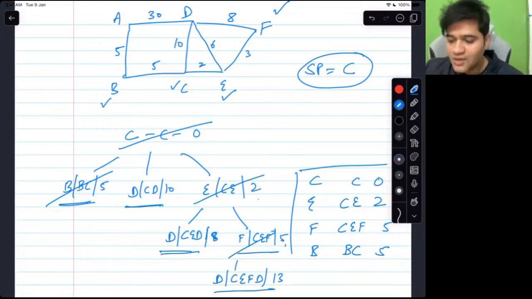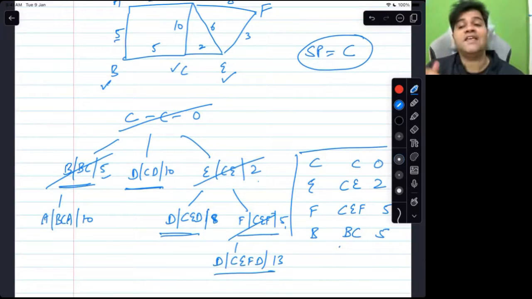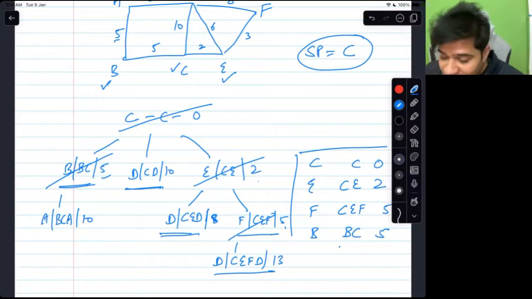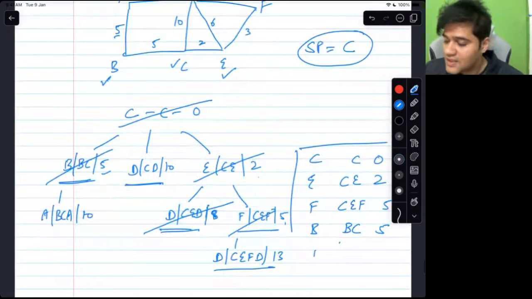Remove. Mark. Work is done. Add neighbors. So the neighbor is A. C is done. A is B, C, A at the cost of 5 plus 5, 10. The next to be removed now is D. Now is when D will be removed because that is at the cost of 8. D. Remove. Mark. Work. D at the cost of CED at 8.